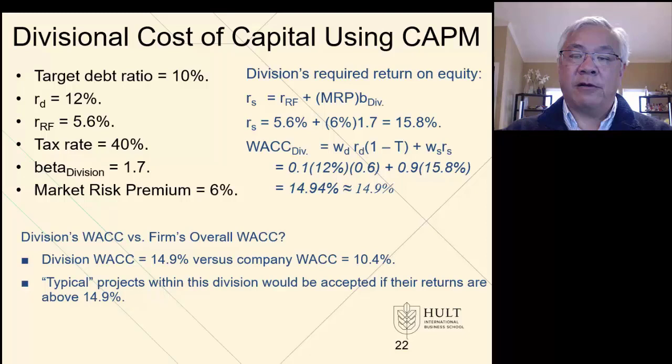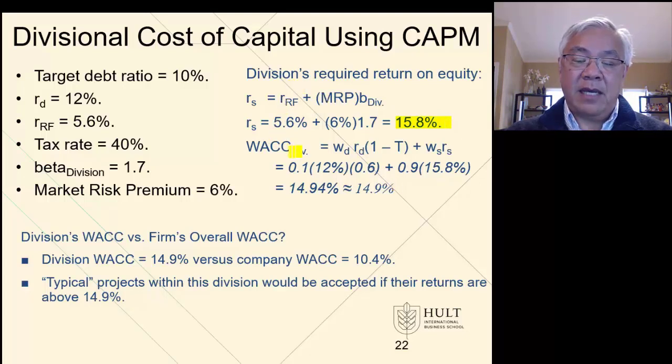So on the right side, we see the computation, and it's just like what we've done in CAPM all along. Take the risk-free rate, 5.6, plus beta times the market risk premium, so it's 1.7 times 6%, and we end up with 15.8%. So that is the required return on the equity portion.